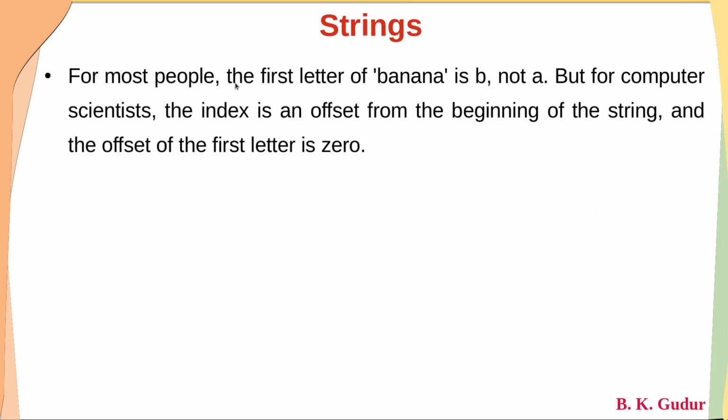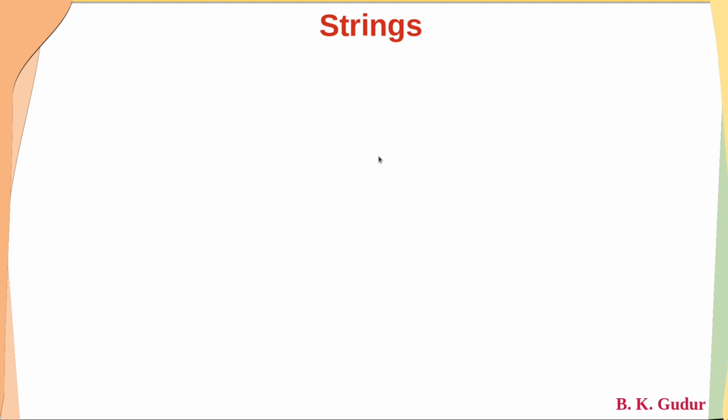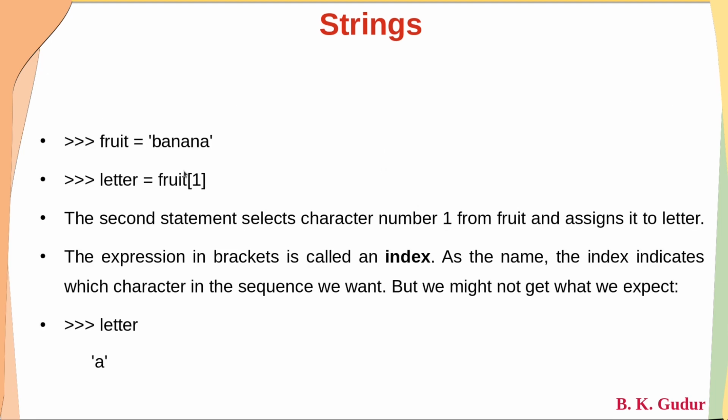Because for most people, the first letter means it is B. But if you have studied some other programming language like C and C++, you know that for computers, the index is an offset from the beginning of the string, and the offset of the first letter is 0. Means whatever index we write inside these brackets, it will start with 0. The index of the first letter will always be 0. Then 1, then 2. Because of that, the index of B is 0 and the index of A is 1. And when we print fruit of 1, we get A instead of B.